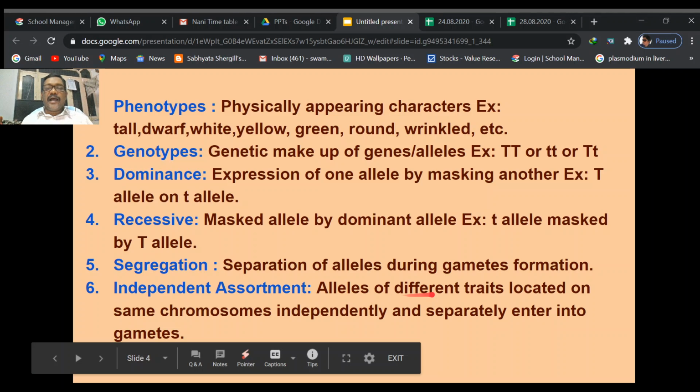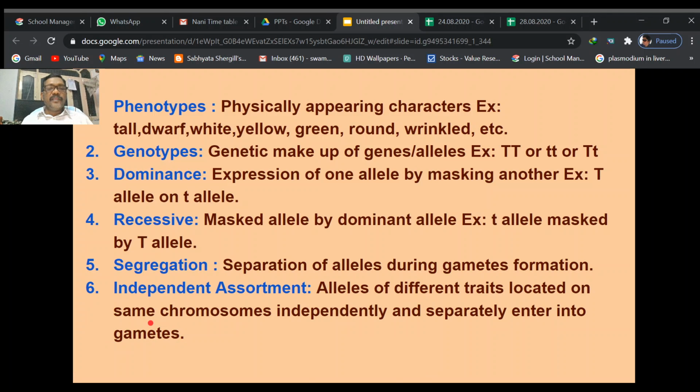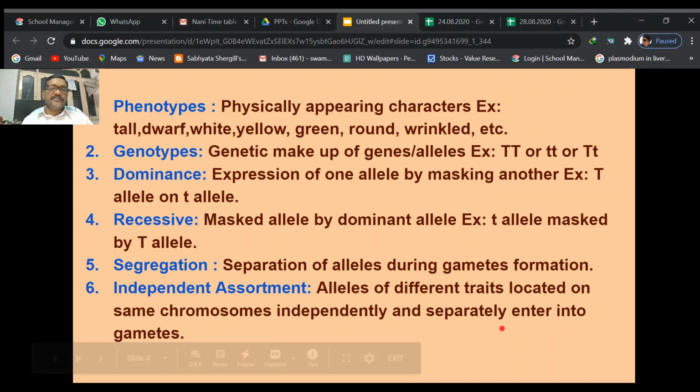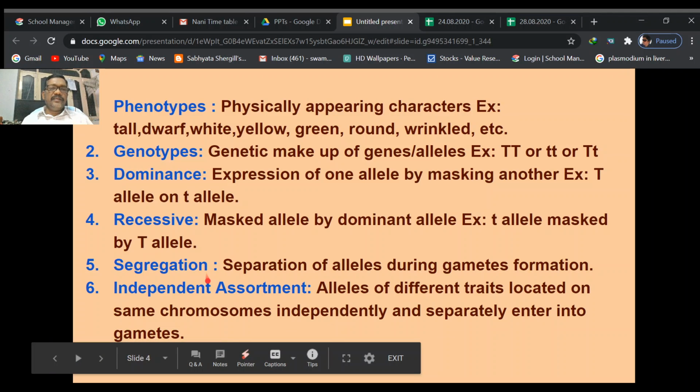Segregation concerns alleles of the same trait, but independent assortment concerns alleles of different traits, which independently and separately enter into gametes. So there is some difference between the law of segregation and the law of independent assortment.